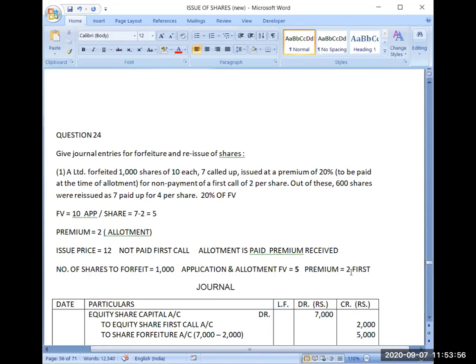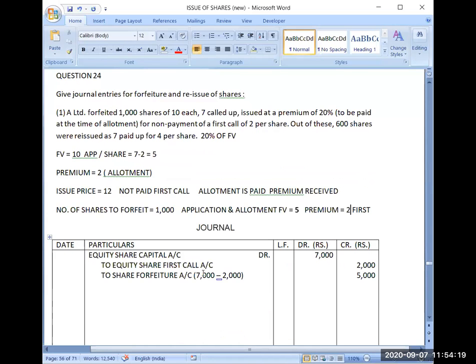I am again repeating, including premium. Yes, 7,000. Out of this 7,000, 2,000 is of premium. So I have done that way also: 7,000 minus 2,000. Now I hope you are clear with which 7,000 I have taken and which 2,000 I have taken.